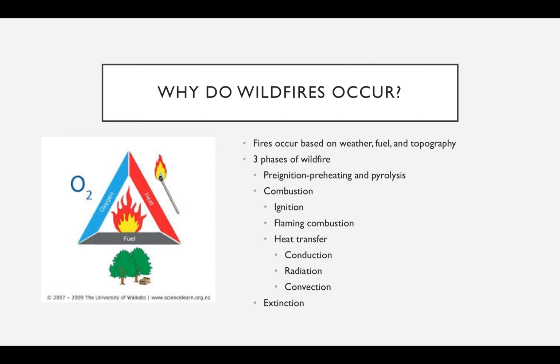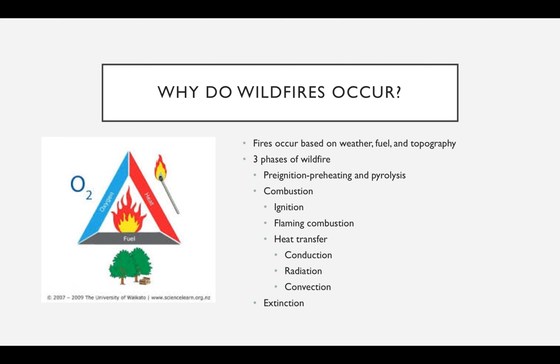Flaming is the high-temp, rapid conversion of fuel to thermal energy and is characterized by a large amount of residual or burned material. This happens in early stages of fire with fuel producing rapid oxidation reactions. These sustain as the fire moves the flames. Heat is transferred in 3 ways. Conduction, which is the transmission of heat through molecular contact. Radiation, which is heat transfer through electromagnetic waves. And convection, which is heat transfer by the movement of heated gases driven by temperature differences in a fluid.